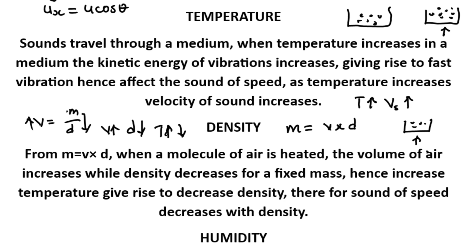Therefore, the speed of sound increases when the density decreases, when temperature is increased.